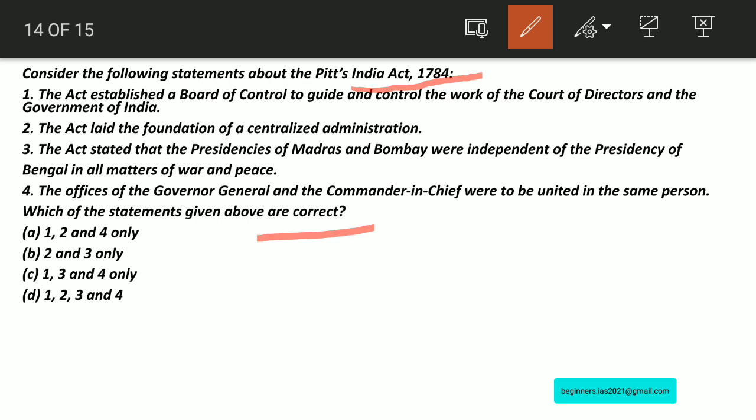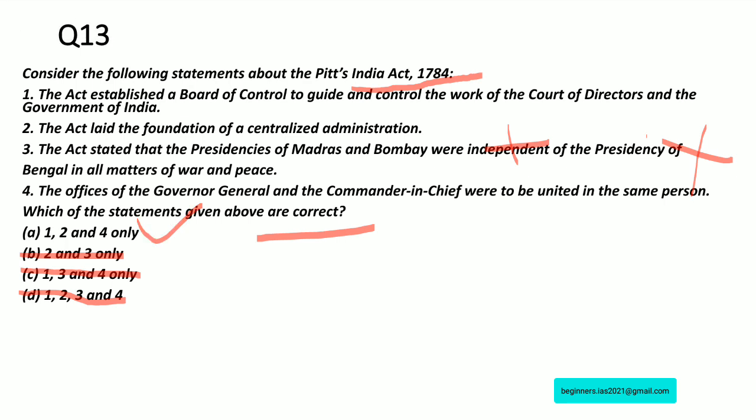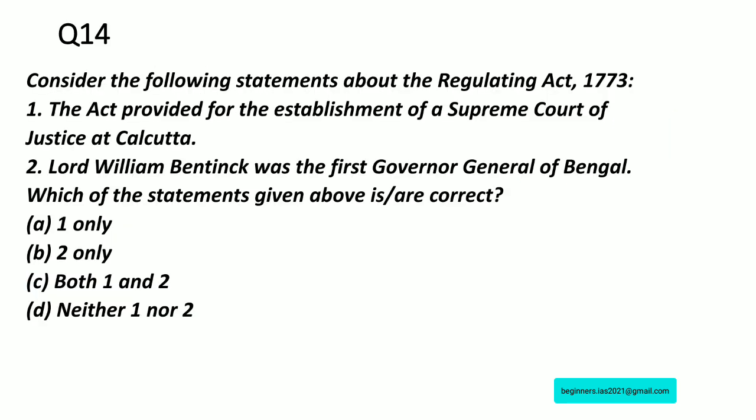If we take statement number 3, obviously it is wrong. Why is it wrong? Since it is not independent, it is under the control of the Governor General of Bengal. Therefore, you can eliminate D, C, B. Therefore, the answer would be A, 1, 2 and 4 only for the question number 13. We have already discussed many things related to Pitt's India Act 1784. Let us move on with question number 14.